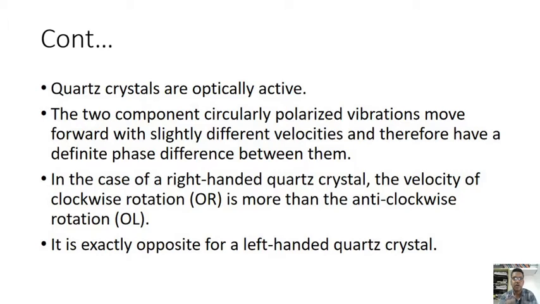See, the two components of circularly polarized vibrations have come out of the calcite crystal, so that means these two components move forward with slightly different velocities and therefore have a definite phase difference between them. If there is a slight velocity difference, they have a different phase difference. Definitely a phase difference is there.